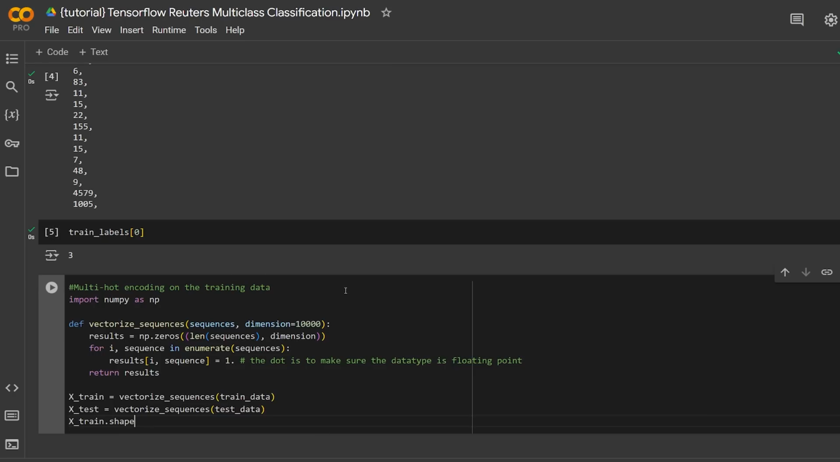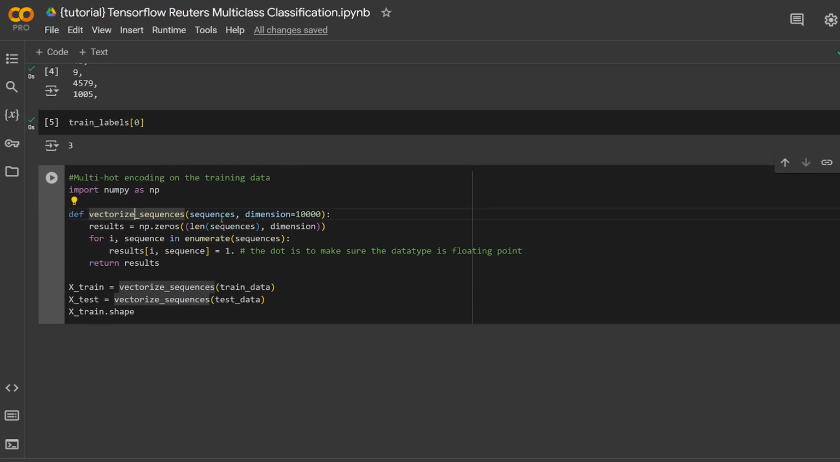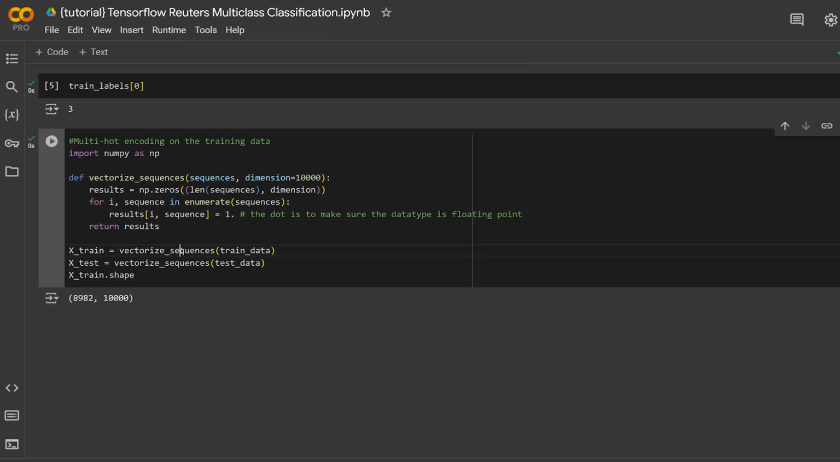So we'll bring in our multi-hot encoding code again, same exact thing as before. We're just calling that function on the training set and then also the test set. The benefit of doing this is not only that it's multi-hot encoding, but it's converting it into a NumPy array so that it's shaped better. We can see that there's roughly 9,000 samples, and for each sample we have a vector of size 10,000.